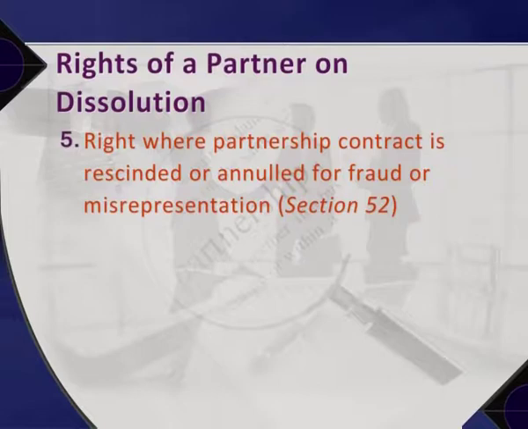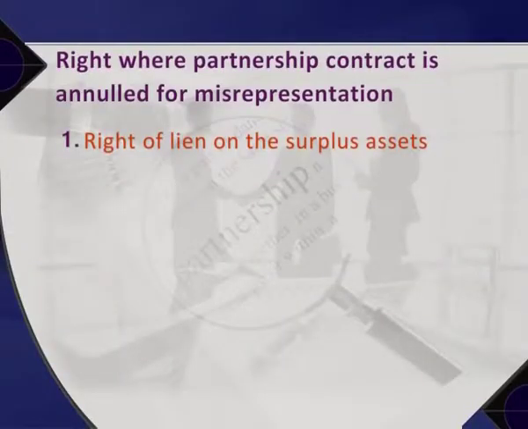5. Right where partnership contract is rescinded or annulled for fraud or misrepresentation. Section 52. Section 52 of the Indian Partnership Act lays down that where the partnership contract is cancelled on the ground of fraud or misrepresentation of one of the partners, the other partner is entitled to repeal or cancel has the rights, namely, right of lien on the surplus assets. He has the lien on the surplus of the assets after the debts of the firm have been paid for any sum paid by him for the purchase of his share and for any capital contributed by him.